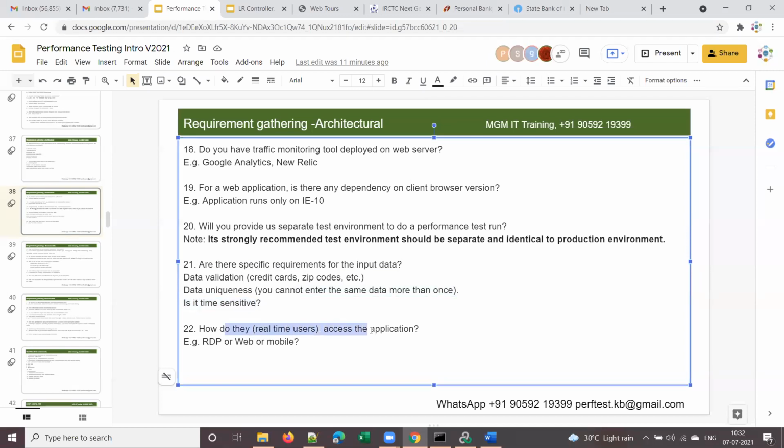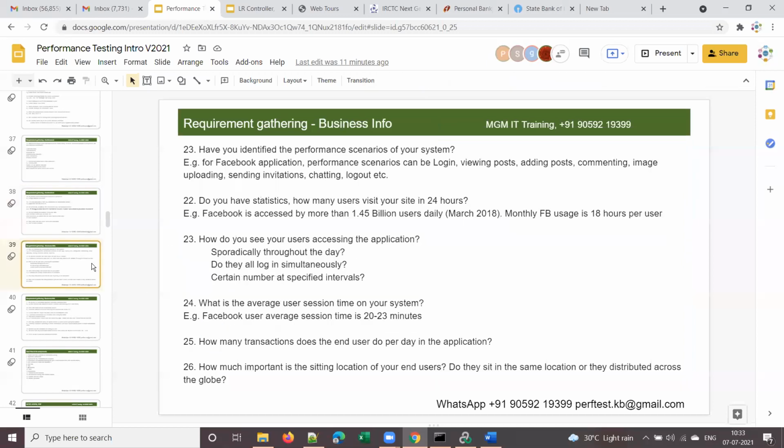And how do the real-time users access the application? Whether it is RDP, web or mobile, whether they access from a browser or from a mobile or remote desktop, RDP for remote desktop. So how do the users access the application? This is another architectural requirement.